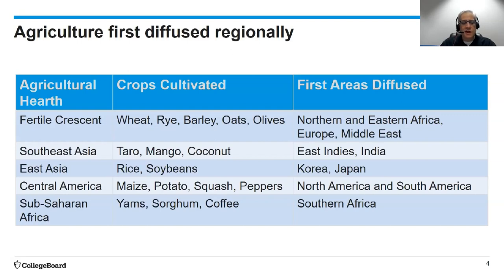From the East Asian agricultural hearth, we get rice and soybeans, and they diffused first to Korea and to Japan. From Central America, crops like maize, corn, potato, squash, peppers, and other crops diffused first to North America and then to South America. And from sub-Saharan Africa, we get yams, sorghum, and coffee, and those crops diffuse to Southern Africa.